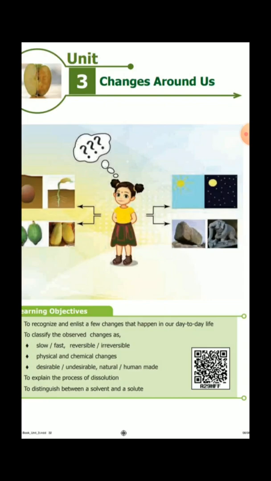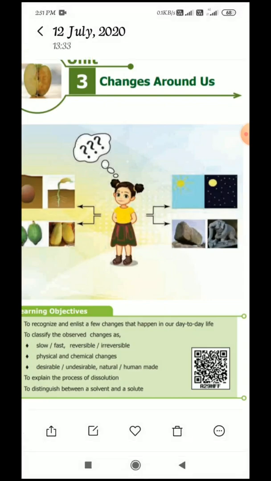Okay, and this year science is split into 3 groups. First one is physics, chemistry, and biology. You already learned heat, no? So that is your physics. Now we are going to learn the chemistry lesson, changes around us. Okay, do you understand, children?